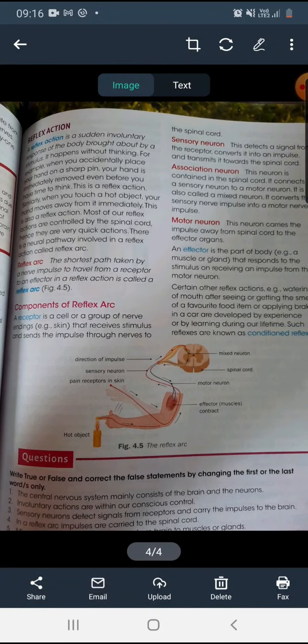A receptor is a cell or a group of nerve endings, mainly present in our skin, that receives a stimulus from our surroundings or environment, and it sends the impulse through the nerves to the spinal cord, to our central nervous system.